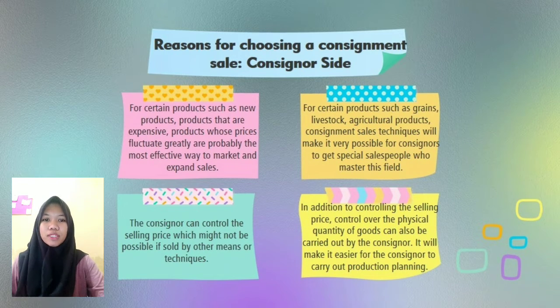2. For certain products such as grains, livestock, agricultural products, consignment sales techniques will make it very possible for consignors to get special salespeople who master this field so that they are expected to provide maximum results. 3. The consignor can control the selling price, which might not be possible if sold by other means or techniques. 4. In addition to controlling the selling price, control over the physical quantity of goods can also be carried out by the consignor so that it will make it easier for the consignor to carry out production planning.